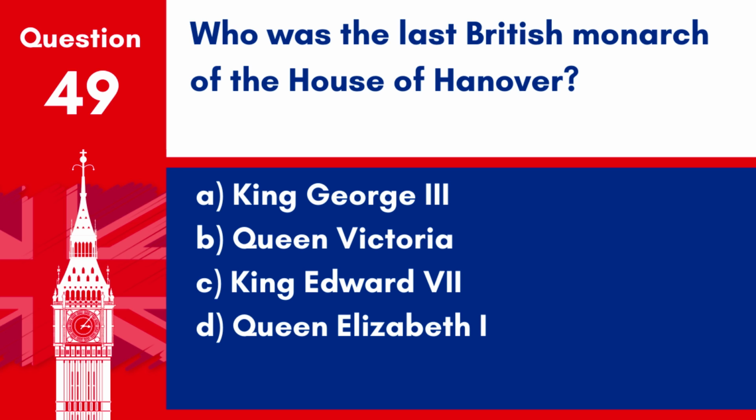A. King George III. B. Queen Victoria. C. King Edward VII. D. Queen Elizabeth I. Answer. B. Queen Victoria. Queen Victoria was the last monarch of the House of Hanover. Her reign ended the line, transitioning to the House of Saxe-Coburg and Gotha due to her marriage with Prince Albert.